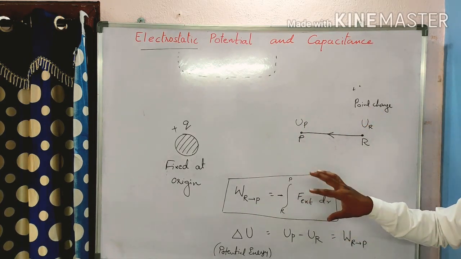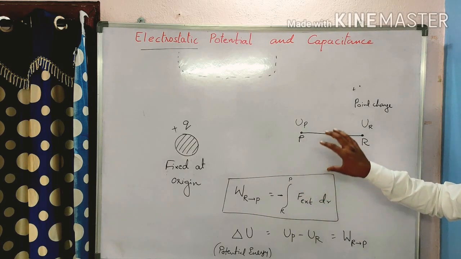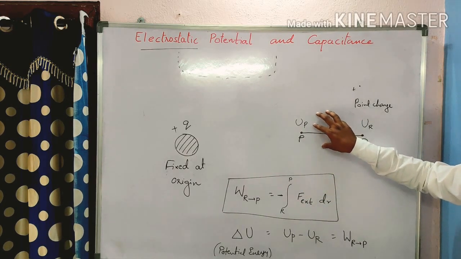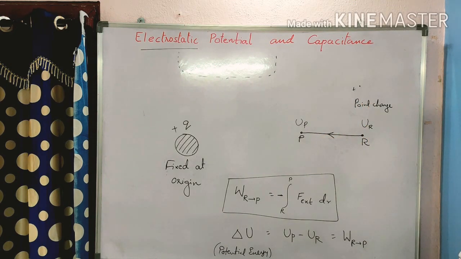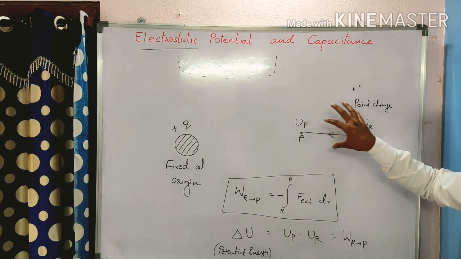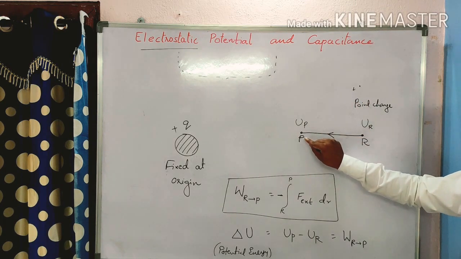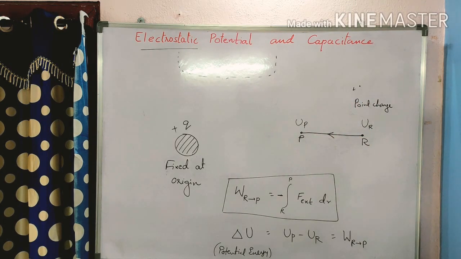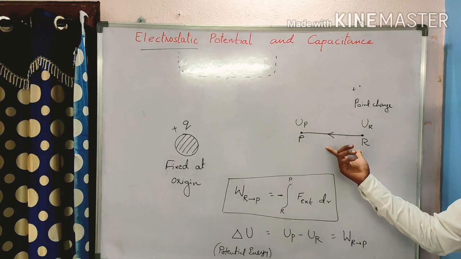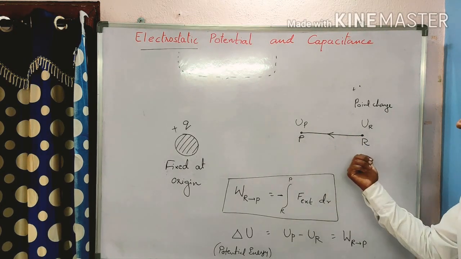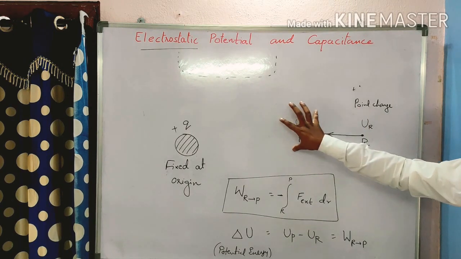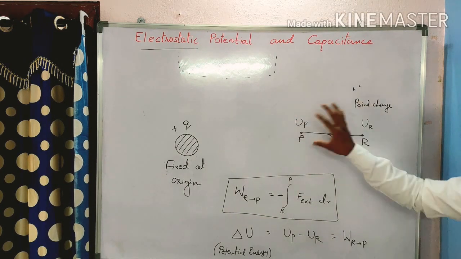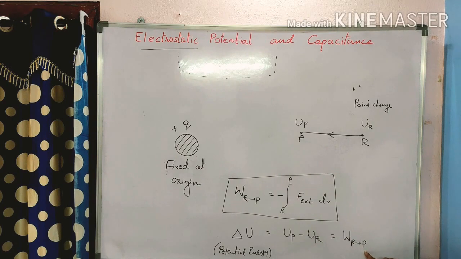Right? Okay, so how much potential energy is there? That is the difference between these two, UP minus UR. What is the potential here, what is the potential here. So that difference will be taken as the work done, that is W R to P.